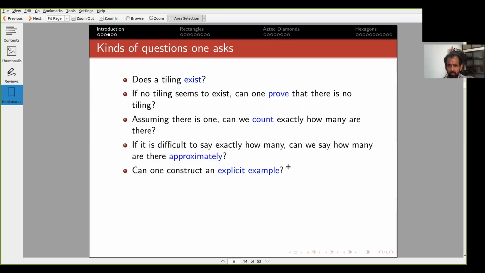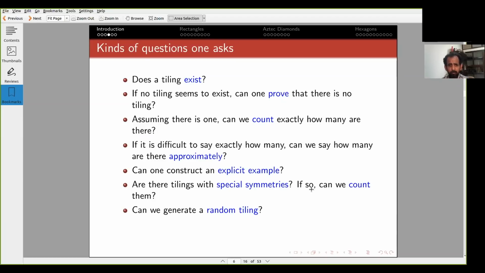This is another interesting problem. In some cases, the region is very symmetric, and then you can expect tilings to have special symmetries. Then can you count tilings with special symmetries? This is another natural problem.